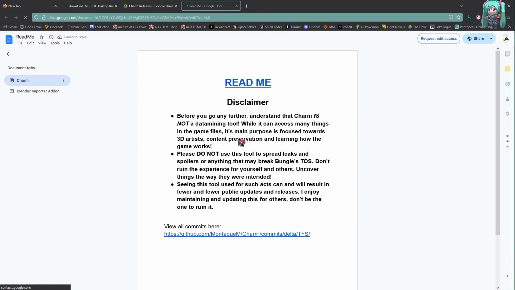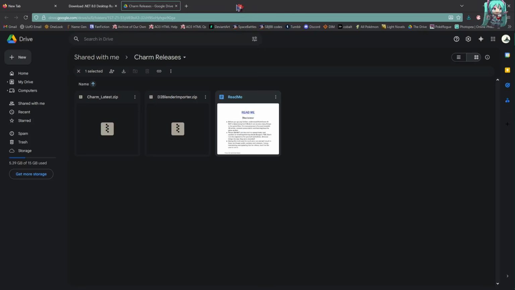Be aware of the disclaimer and readme of Charm. This is not a data mining tool or a tool to find and post spoilers. This is a tool solely for the purpose of helping 3D artists, content preservation, and learning how the game works.